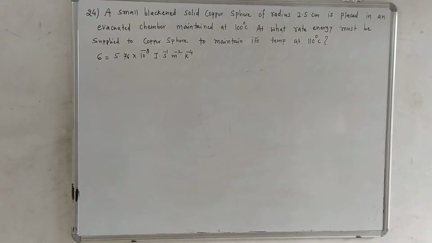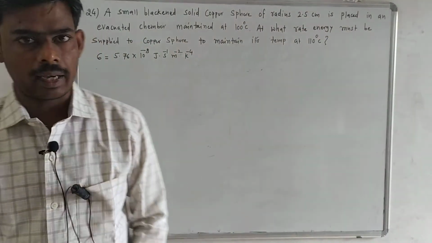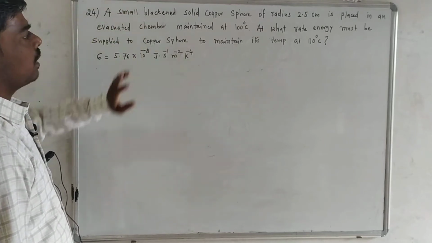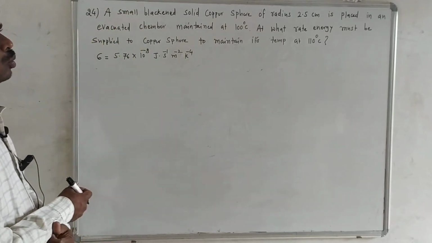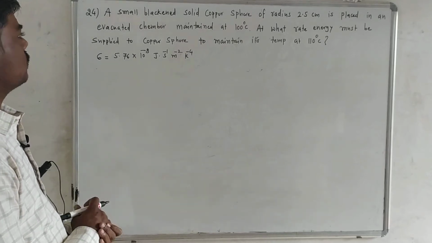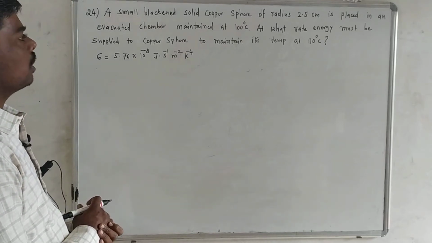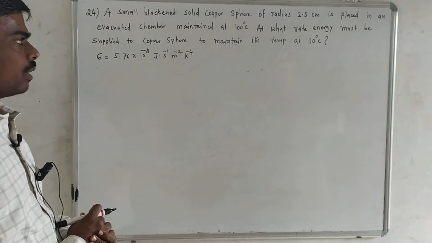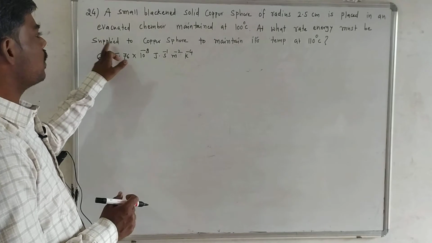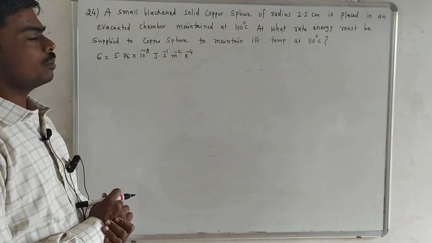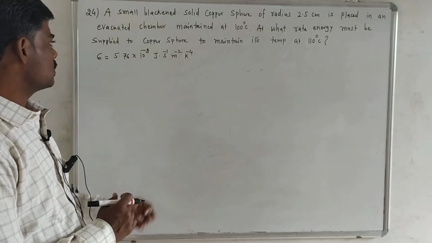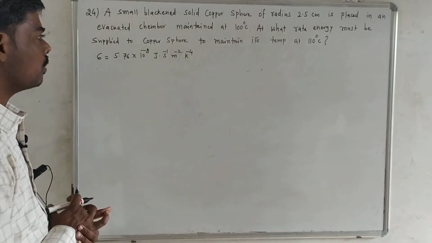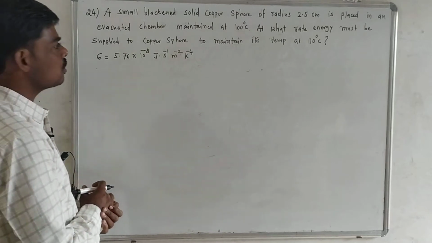This is problem number 24 from chapter Kinetic Theory of Gases and Radiation. A small blackened solid sphere of radius 2.5 cm is placed in an evacuated chamber maintained at 100 degrees Celsius. At what rate must energy be supplied to the copper sphere to maintain its temperature at 110 degrees Celsius? And Stefan's constant is given to you, 5.76 into 10 raised to power minus 8. This is the unit of Stefan's constant.